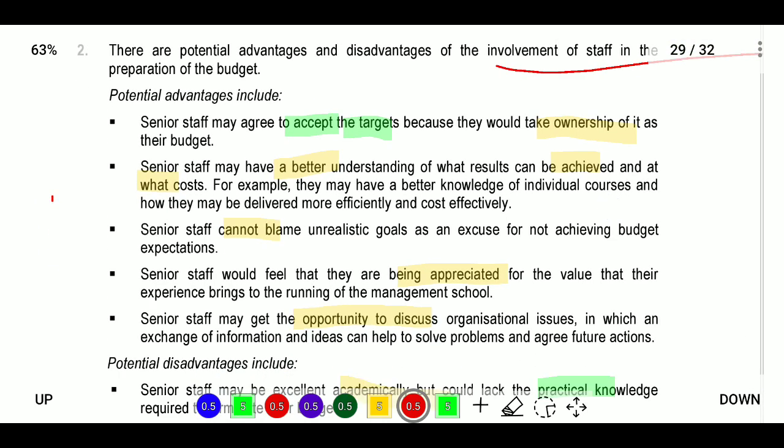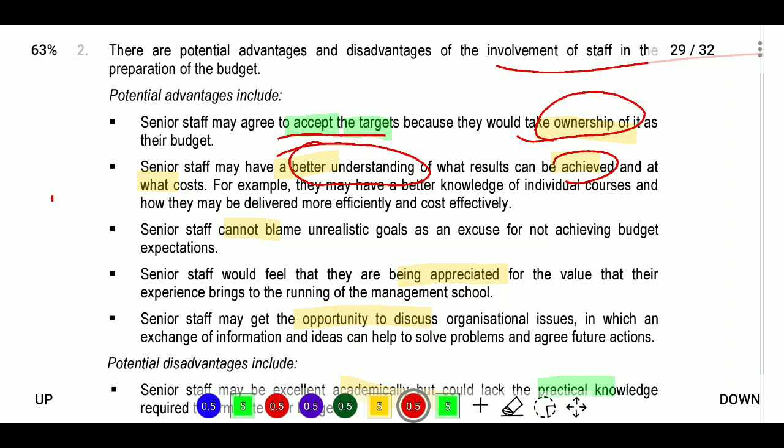Advantages: senior staff may agree to accept the targets and take responsibility for their budget. They take the ownership, and senior staff may have better understanding of what results can be achieved. They know the company objective, so they will work for company achievement. A new entrant doesn't know the company objective and will work for their salary. Senior staff know what the company provides them, so they have a better understanding of what is achieved and at what cost.